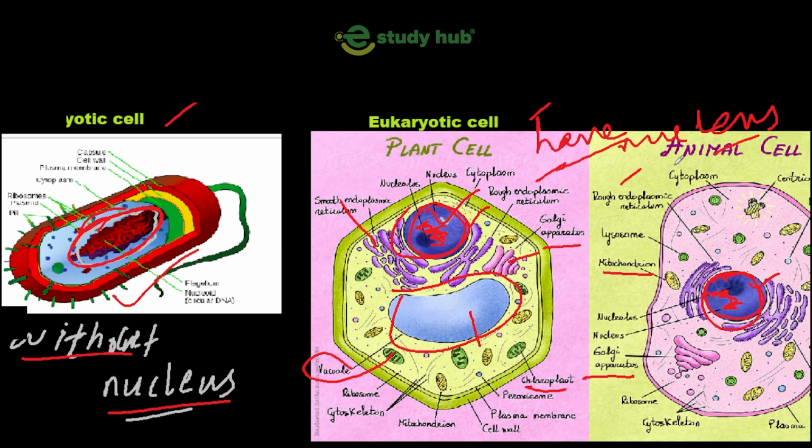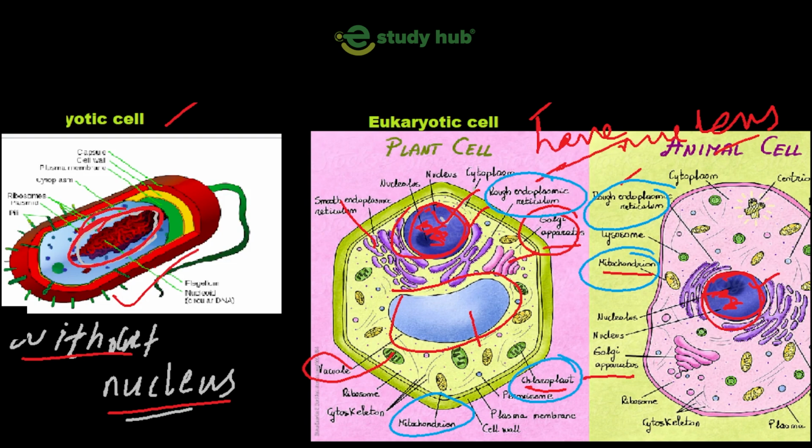And eukaryotes have a true nucleus. So this is the first difference. And next, there are a lot of membrane bounded organelles in eukaryotic cell, like Golgi apparatus, endoplasmic reticulum, chloroplast, and you can see here mitochondria, and here endoplasmic reticulum. So these are membrane bounded organelles.